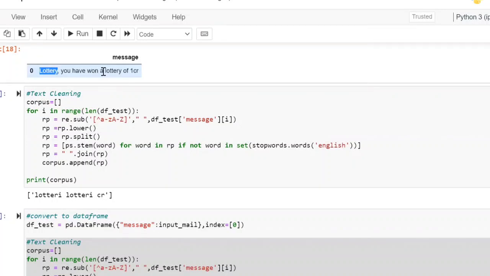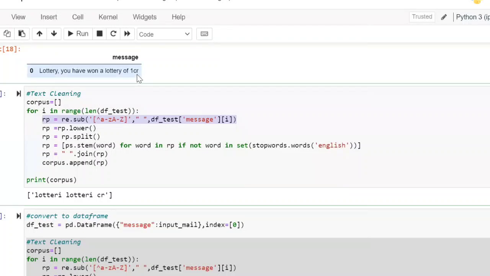A, stop word removed. Off, stop word removed. Out of 1 CR, the 1 belongs to numbers, and numbers are removed during the text cleaning itself. Only CR is left, and after stemming CR it is CR only. Now you have got lottery CR.